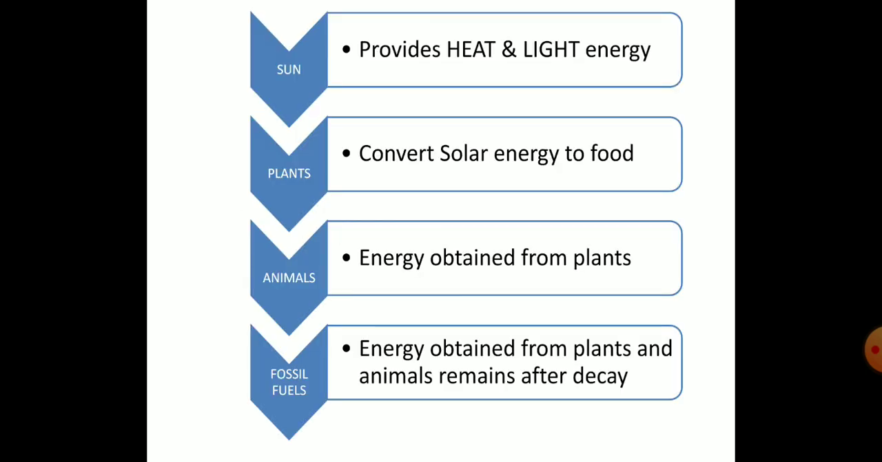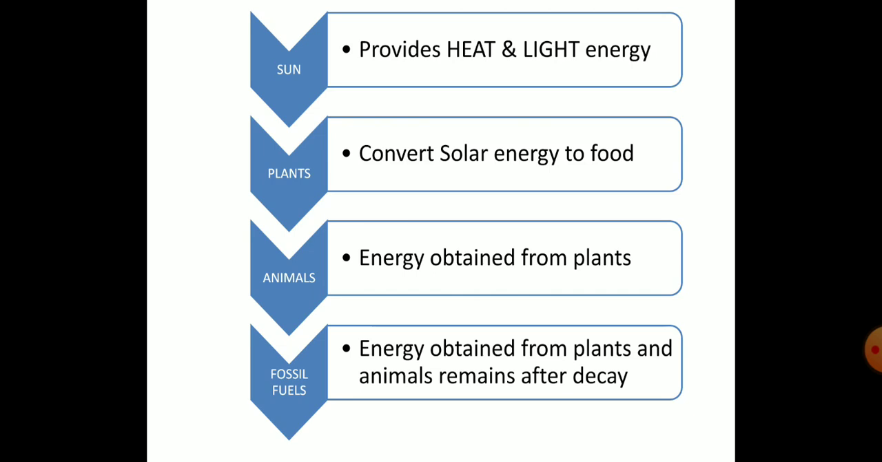Now, how is it being transferred? We will see. The first one is the sun. What does the sun do? It provides heat and light energy. We already know that the sun is the main source of energy for our earth. Then this heat and light energy is moved to the plants. These plants will convert the solar energy to food. You have already learned this in your biology. The process of converting the solar energy into food with the help of water, minerals and chlorophyll in the plants is called photosynthesis.